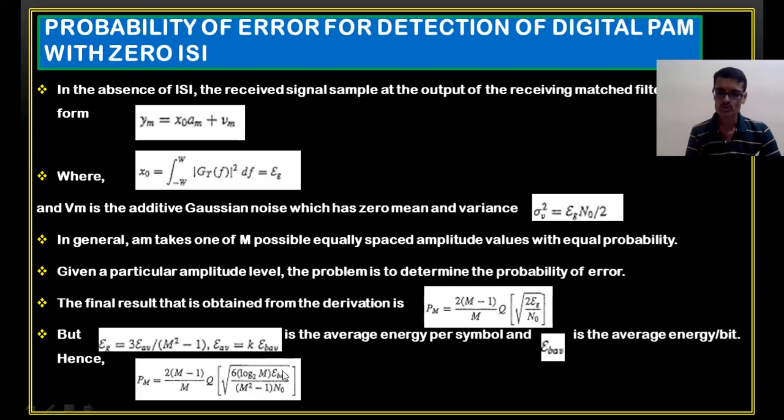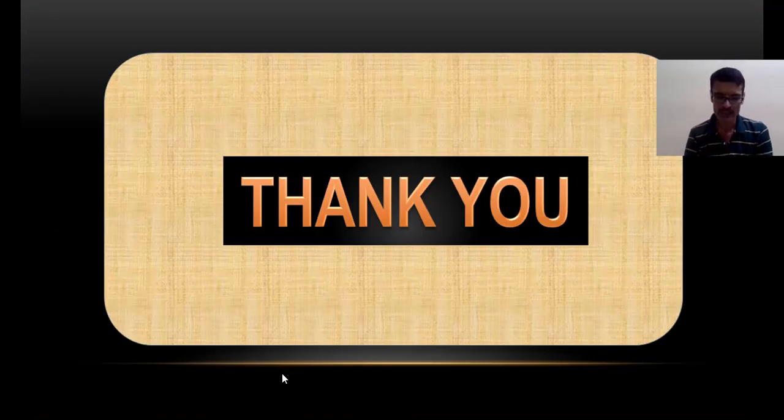So to conclude, in this video, I have given two methods: duobinary coding and modified duobinary coding, which are practically realizable. We can practically design the filters and signals with controlled ISI and with the symbol rate of 2W hertz. In my next video, I'll go back to this duobinary coding and modified duobinary coding with a few examples. Practically how to implement it, what the interference will be and how we are going to interfere the signals, all those things I will explain in my next video. So thank you for watching this video.